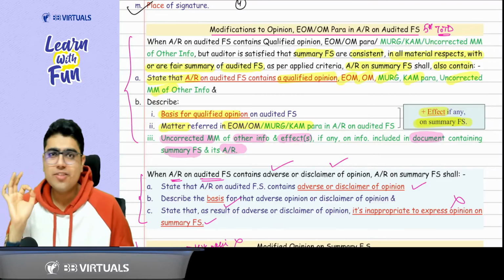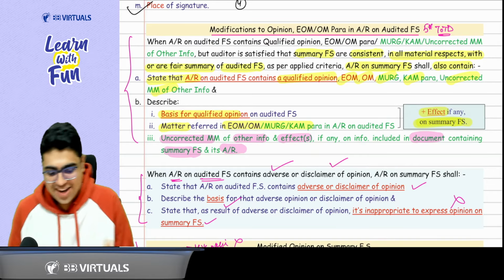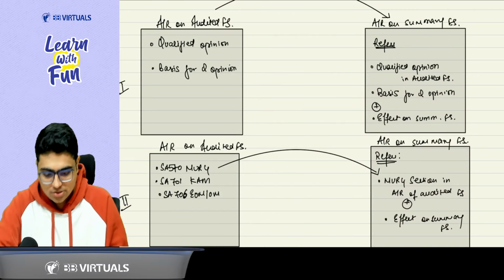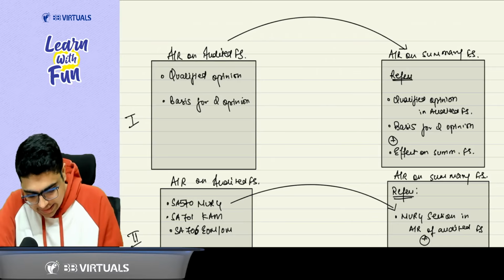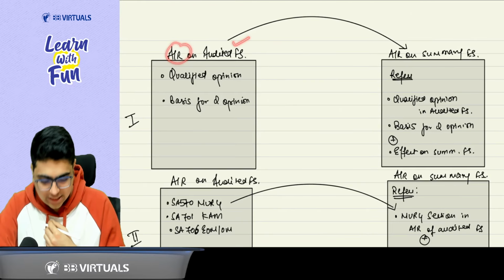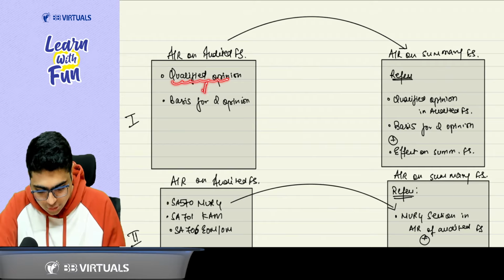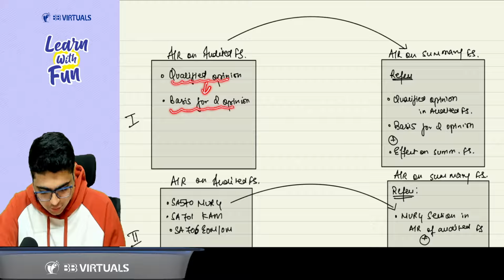Now we are going to cover the amendment part. Now we are going to focus on the amendment part. Everyone, please focus on the board. Sir, what happened? See, if in the audit report on audited financial statements, there is a qualified opinion, then do you also need to provide a basis for qualified opinion? Yes, sir.